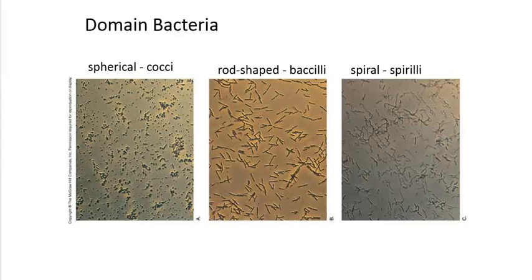Bacilli are shaped like little sausages. E. coli and the bacteria that cause tetanus and anthrax are bacilli. Spirilla are spiral-shaped. Chlamydia and Lyme disease are caused by spirilla bacteria.